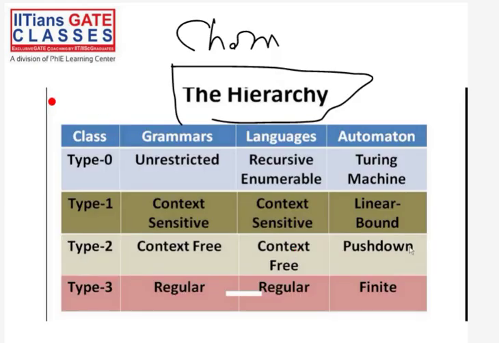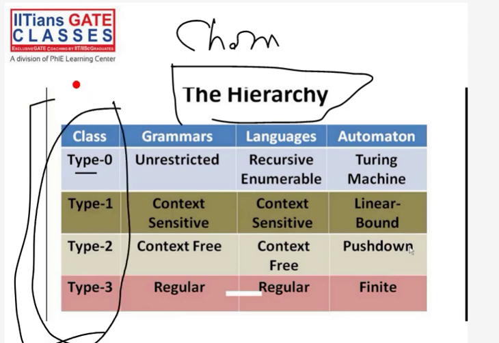Everything that we have seen so far is also written in this slide. You can see we have 4 types of grammars. Remember, this is the type classification of grammar: type 0 grammar, type 1 grammar, type 2 grammar, type 3 grammar. Type 0 grammar is also known as unrestricted grammar. Type 1 grammar is also known as context sensitive grammar. Why are we calling it context sensitive? Because it is generating the context sensitive language. Just like English grammar is generating English language. Why are we calling it English grammar? Because it is generating English language. That's the way.